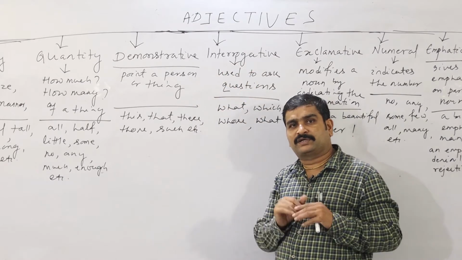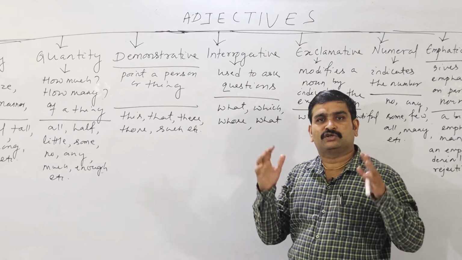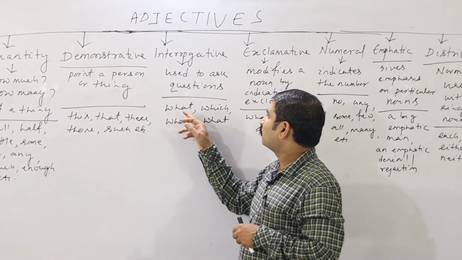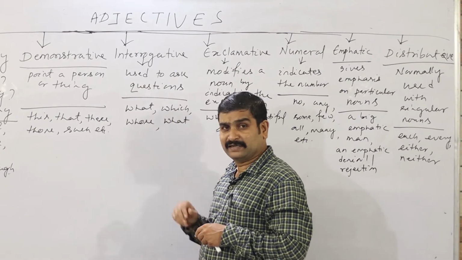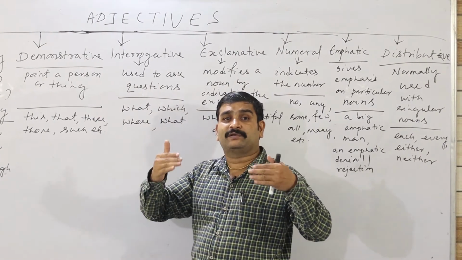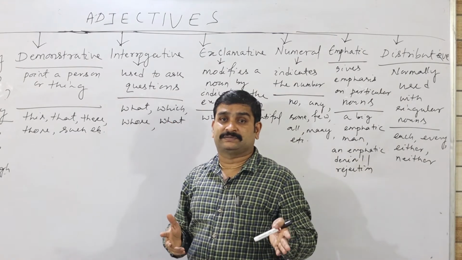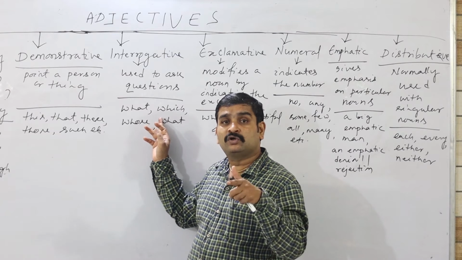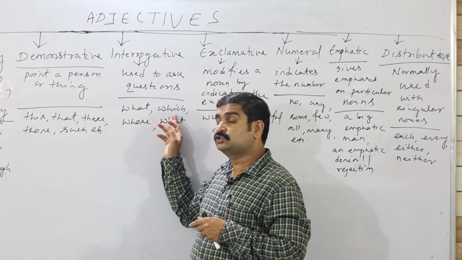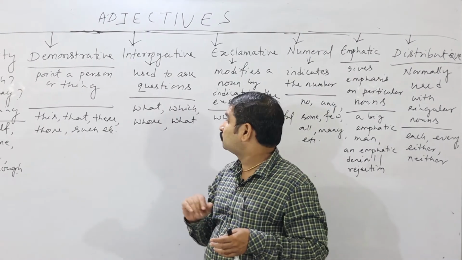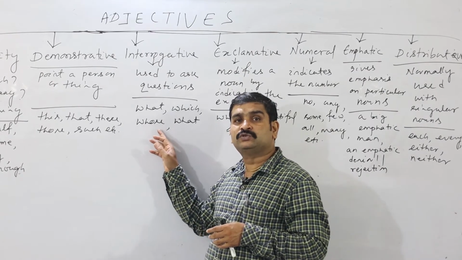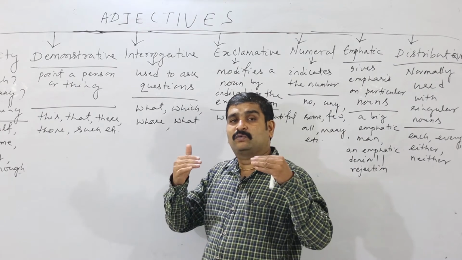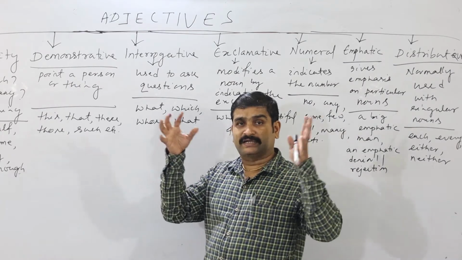Next coming, interrogative. What is the job of the interrogative? Asking questions. Interrogative means asking a question. Here it is used to ask questions: what, which, whose. So this is all about interrogative adjectives. Example: which type of book? It relates to the book. Whose book is it? Whose book, like that. So definitely it is an interrogative adjective. It qualifies a noun in a question, indicates a question.